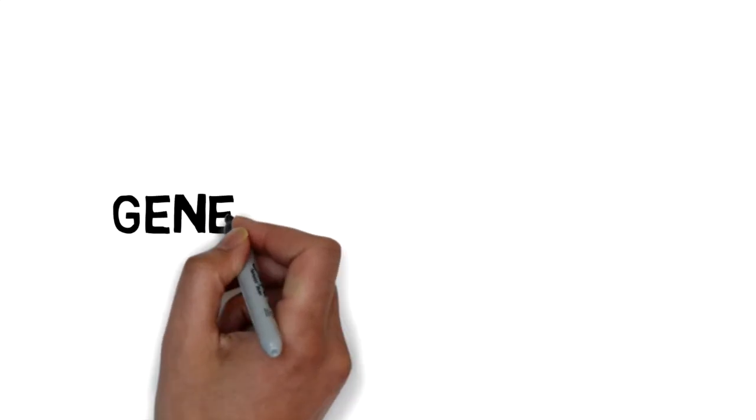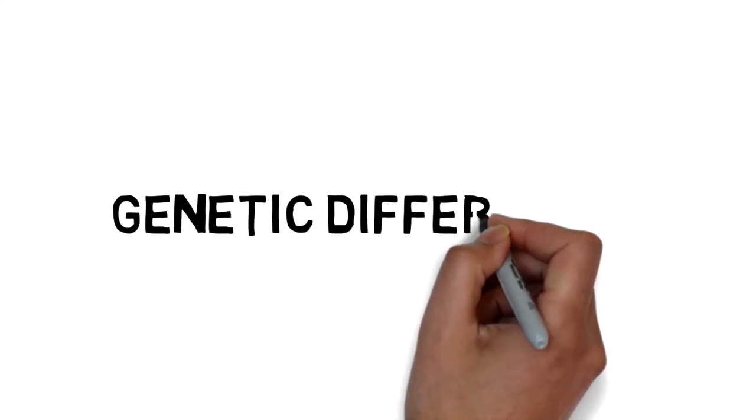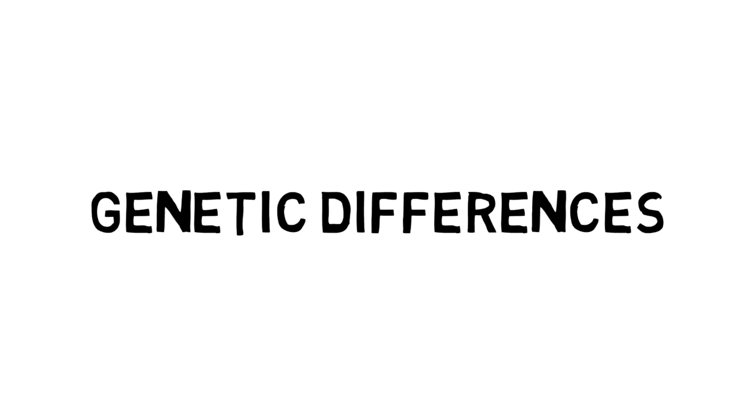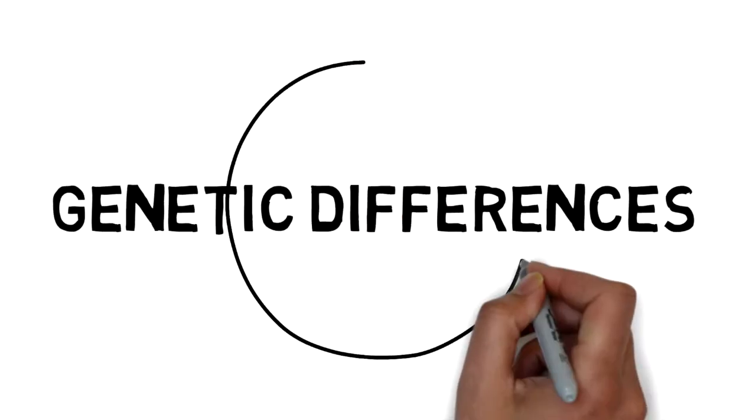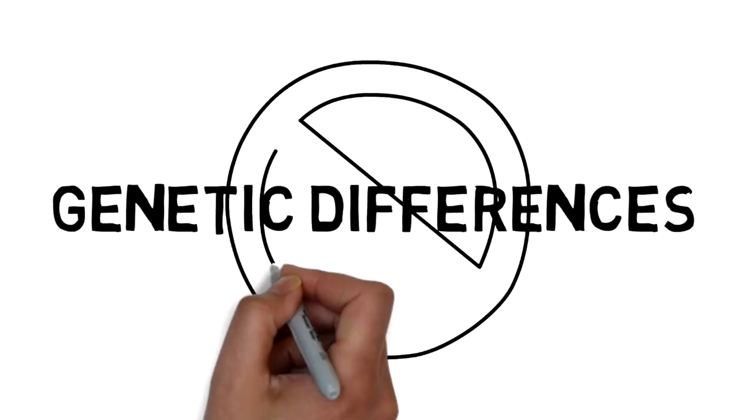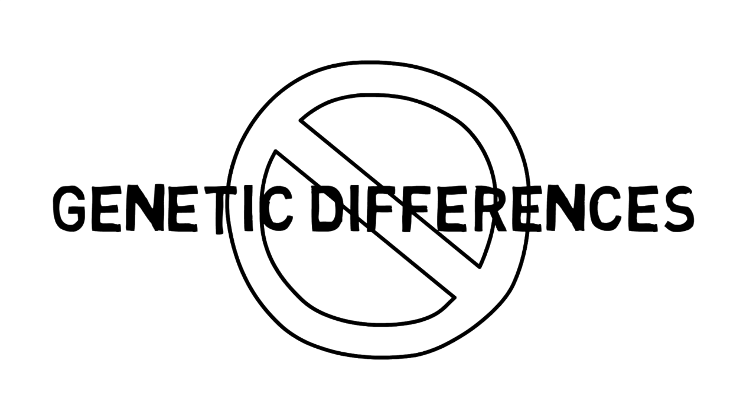Scientists have, however, proven that there are no genetic differences between people of different races. They have shown that all humans are descended from the same ancestors who lived in Africa around 100,000 years ago. And this is why it is important to understand something about human evolution, because it shows that racism is based on false ideas. And so, what is racism?